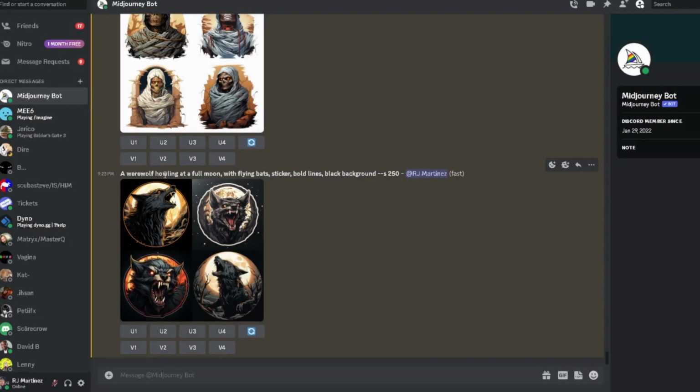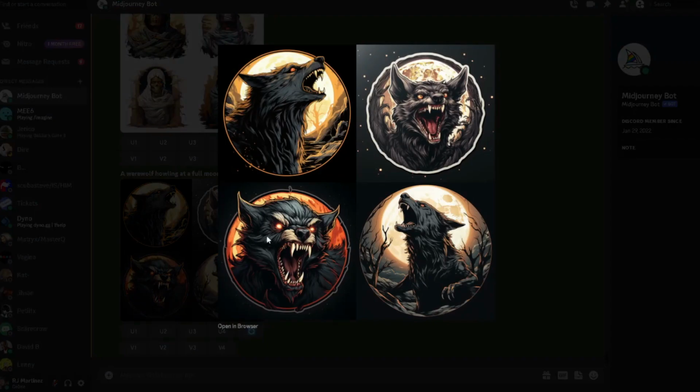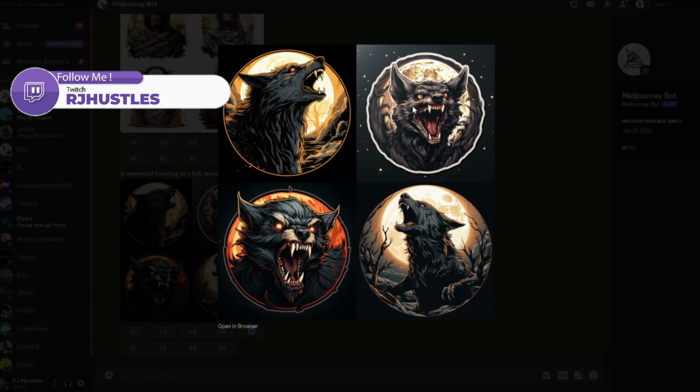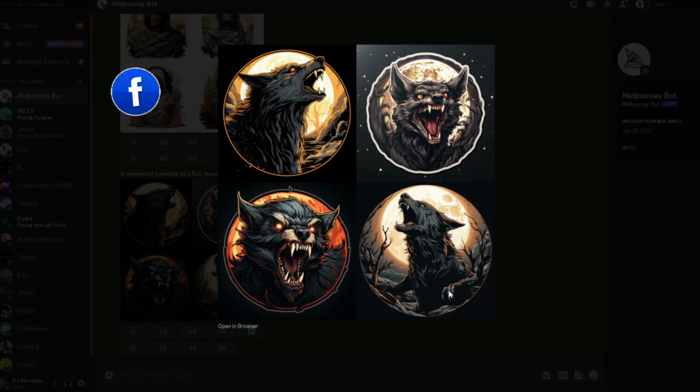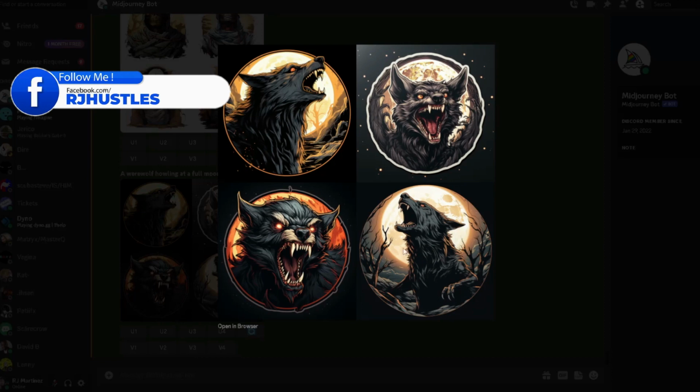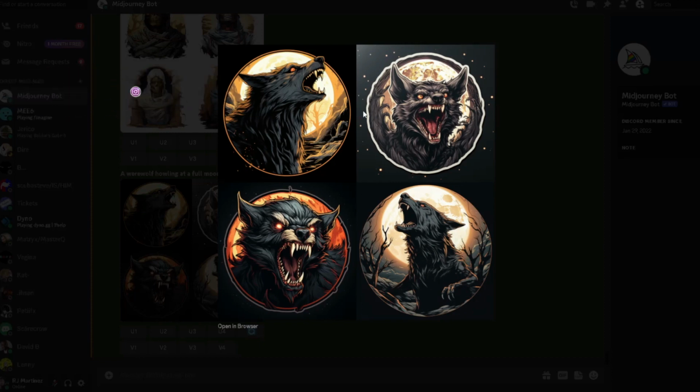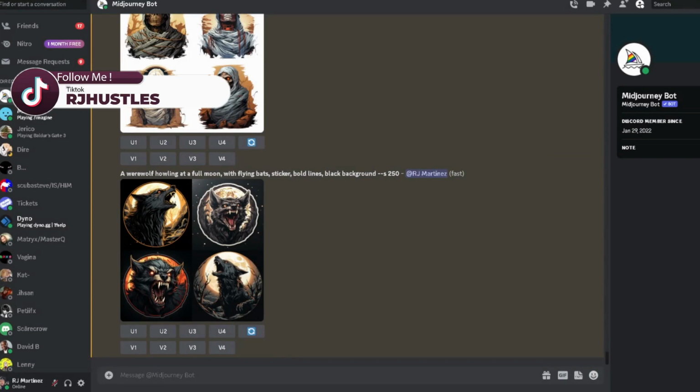So, a werewolf howling at a full moon with flying bats. Now, this one's clean. This one's clean. I almost feel like this is a mixture of a bat and a werewolf, which is pretty cool, right? This one's pretty cool. I'm not sure about these little paws right here. They look more like fingers, but this one's cool. This one's cool, but I think it needs a little bit more editing. But this is pretty cool, right? And see how it populates. Power of AI, which is really, really amazing.